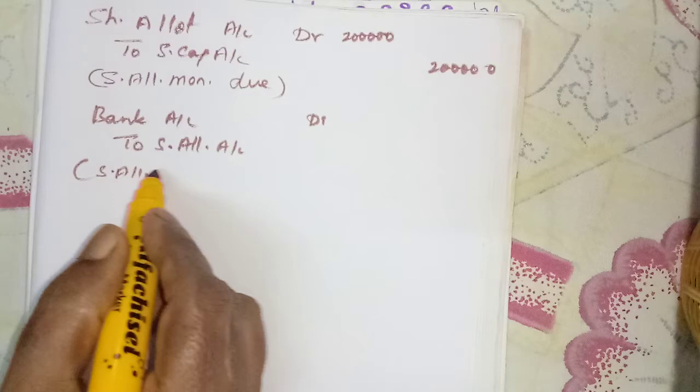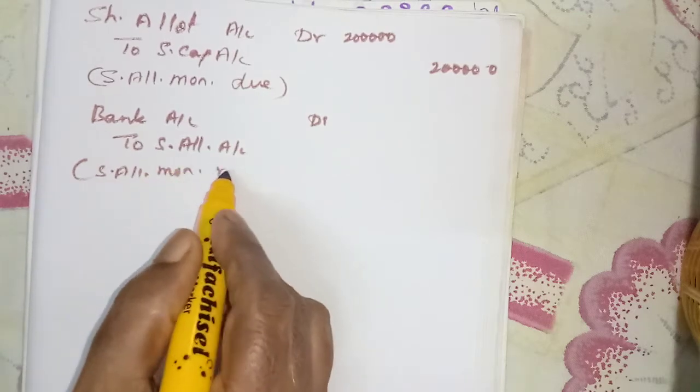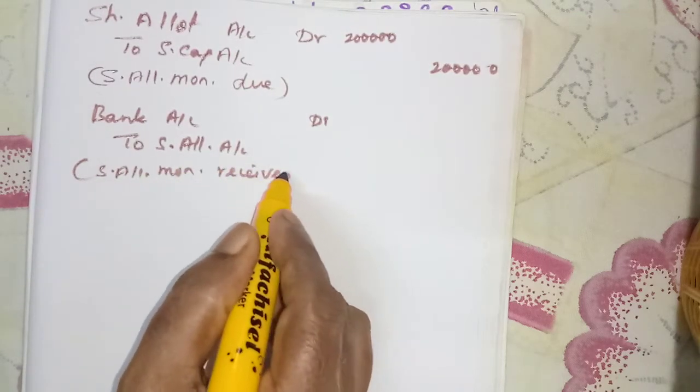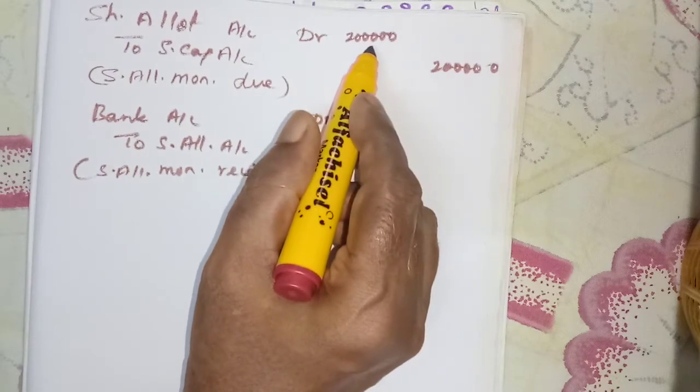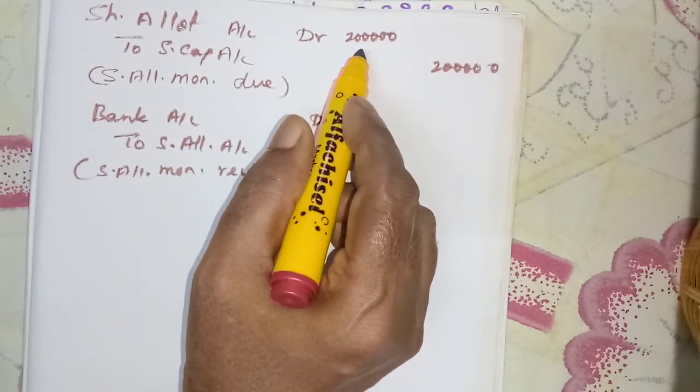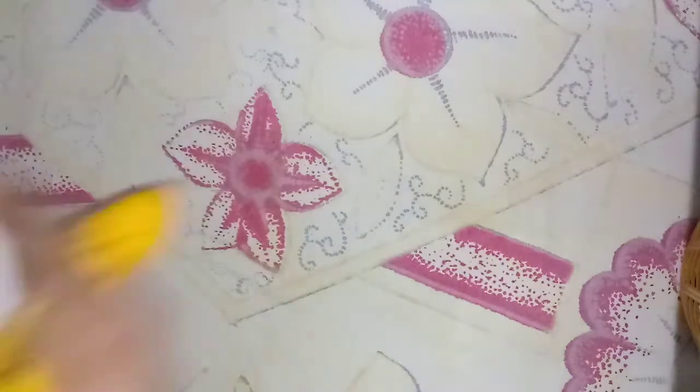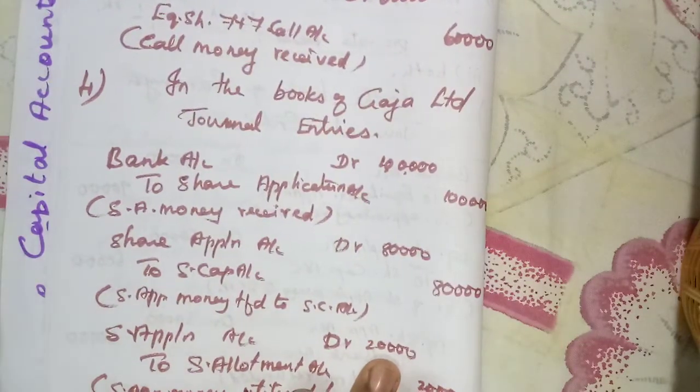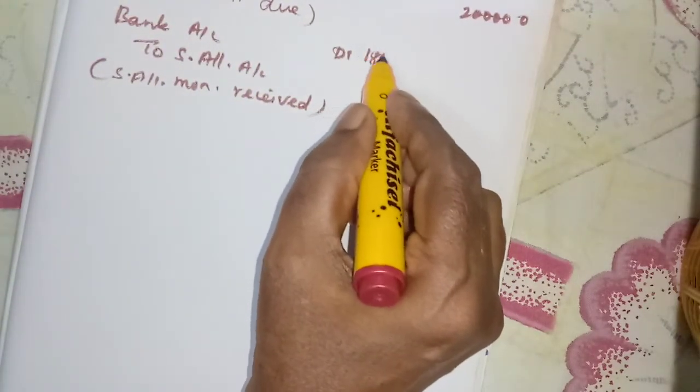Share allotment money received. Here you should be very careful, not this 2 lakh. You have to deduct that 20,000 which we have adjusted. So 2 lakh minus 20,000, 1 lakh 80,000.